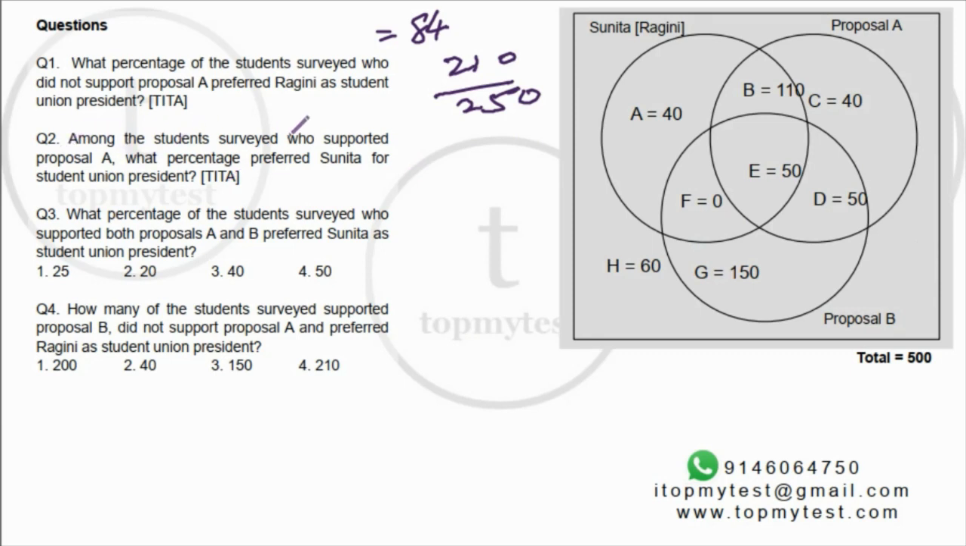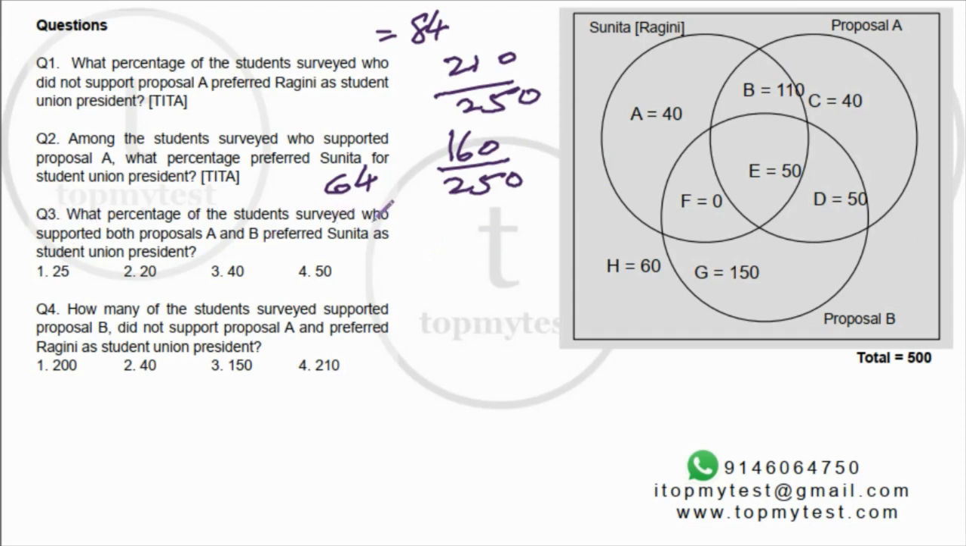Question number 2. Among the students surveyed who supported proposal A. So again, denominator is 250. What percentage preferred Sunita for Union President? Proposal A, Sunita. B and E combined, that's 160. 160 out of 250 is 64%. Right? That is done. Question number 3.